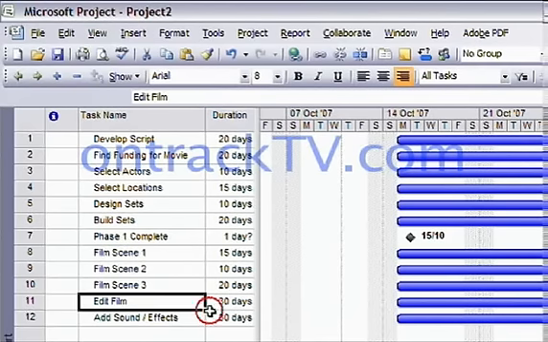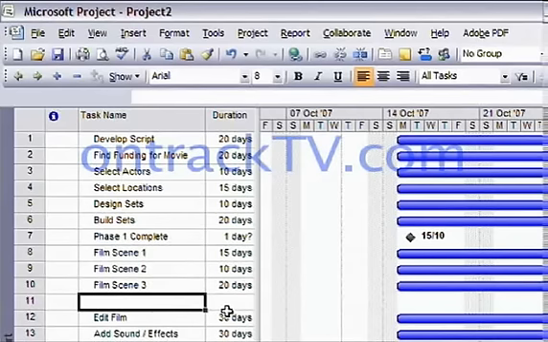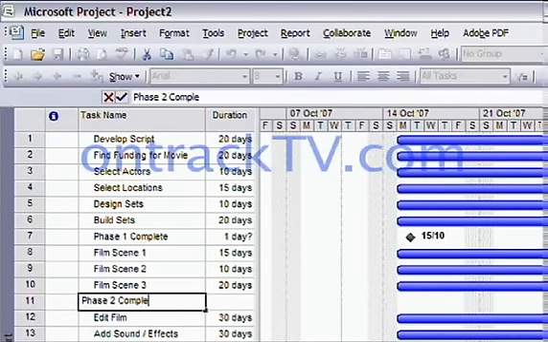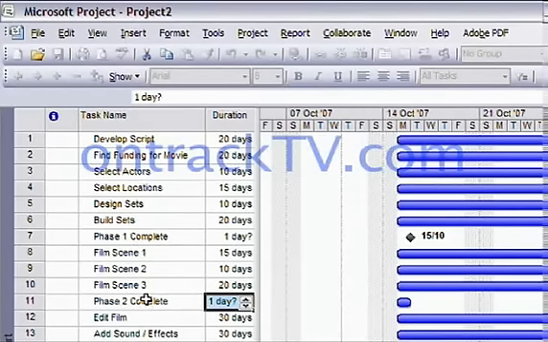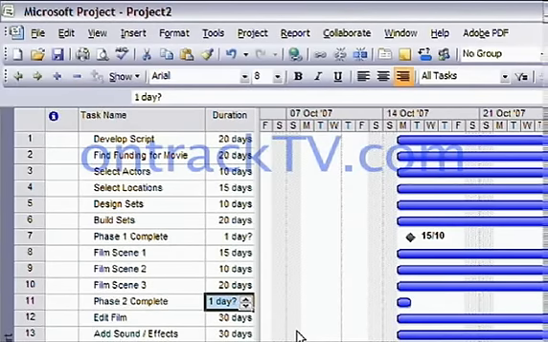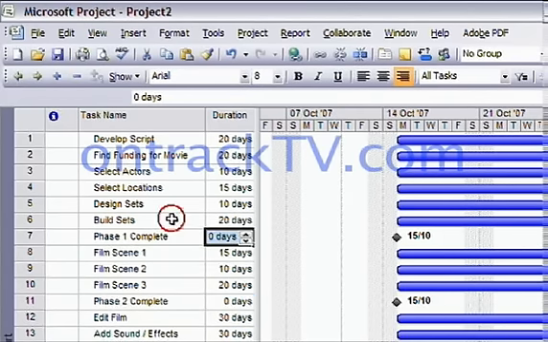So, a different way to make a milestone, I'm just going to insert another task here, is to simply switch the duration to 0. So I've typed in a task, I'm now going to switch the duration to 0. Easy as pie, makes a milestone. Okay? So both methods are acceptable. One will leave the duration how it is, whereas with the other you simply put in a duration of 0 days, and that then creates the milestone for your project.